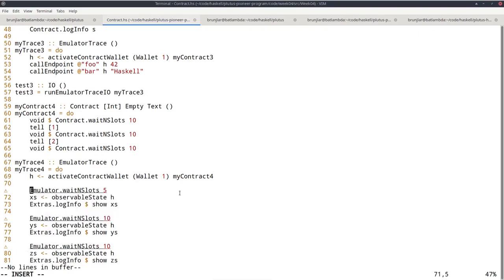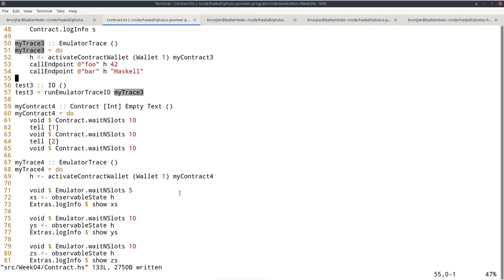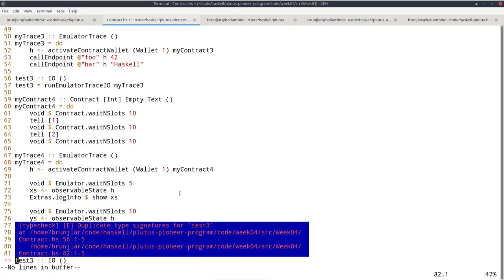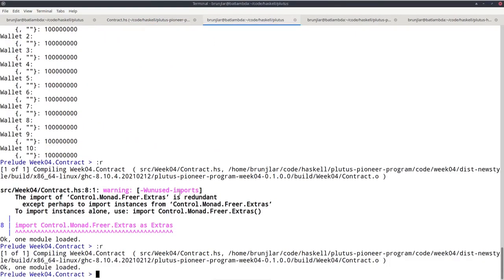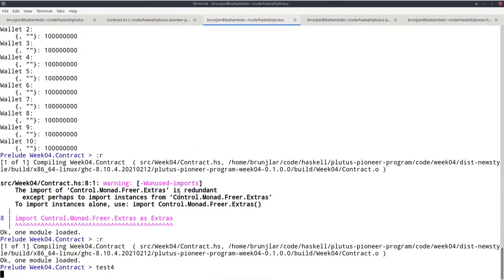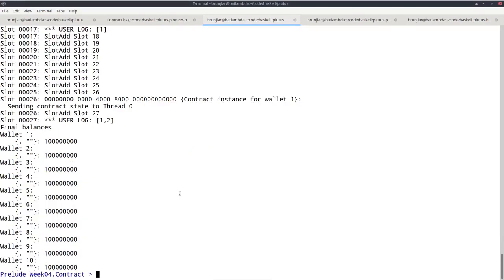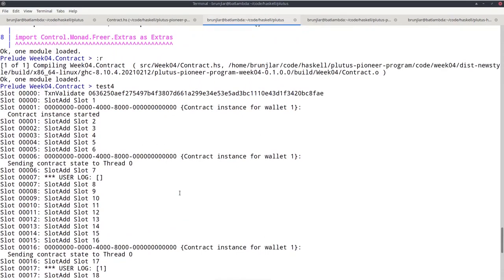Oh yeah, and I get the warnings because I should ignore the result here of the wait. Finally, again, let's also have a test 4, and test it. And let's check what we get.